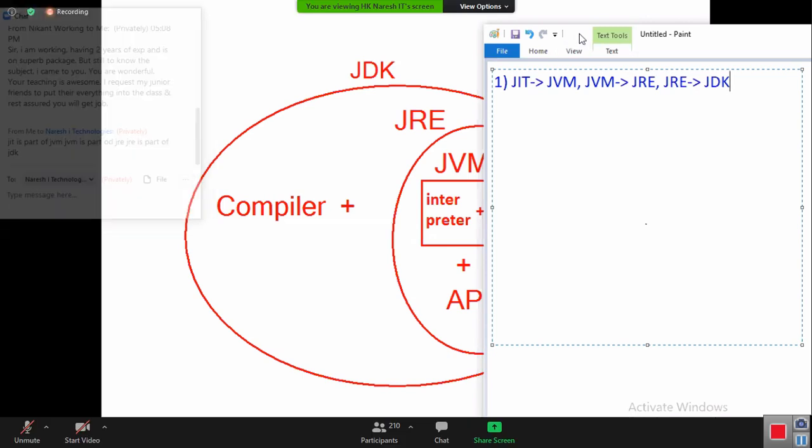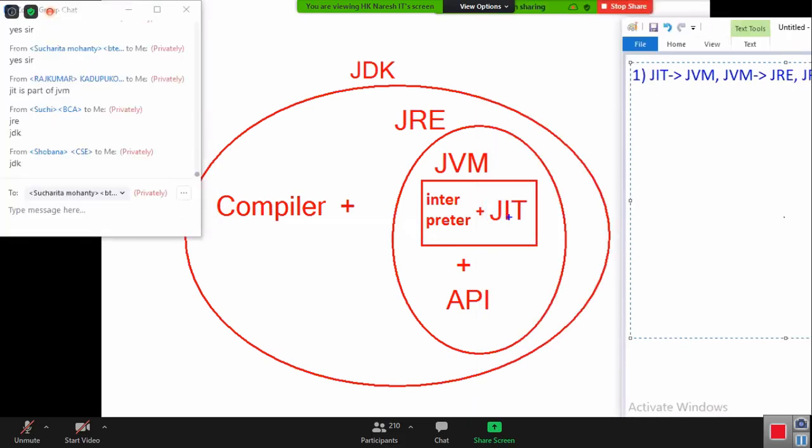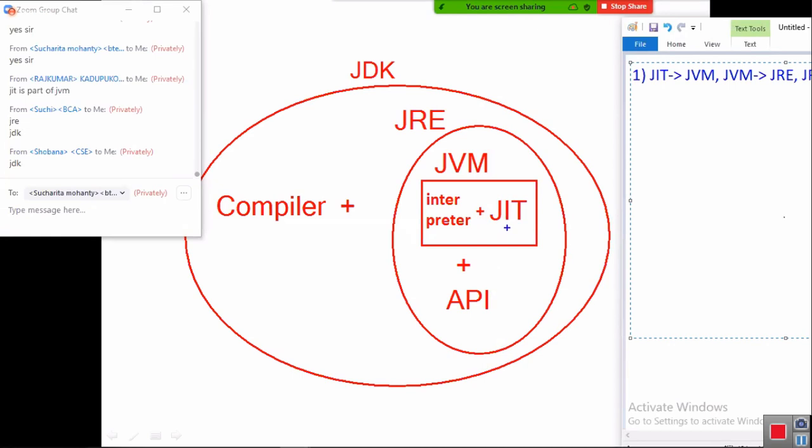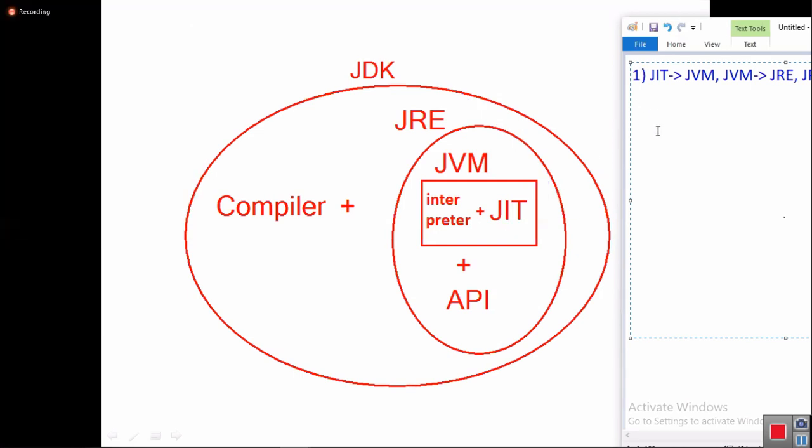This is a compulsory question. If the interviewer wants to ask from the basics, he will start from here, and you go and talk. So first you are giving the view. When you are speaking the statement, the interviewer should get a visualization of the explanation you are giving. Then next you have to talk about JDK.